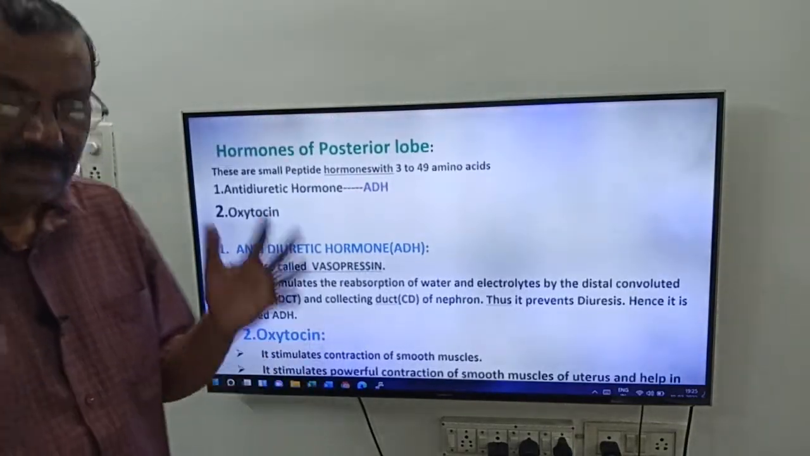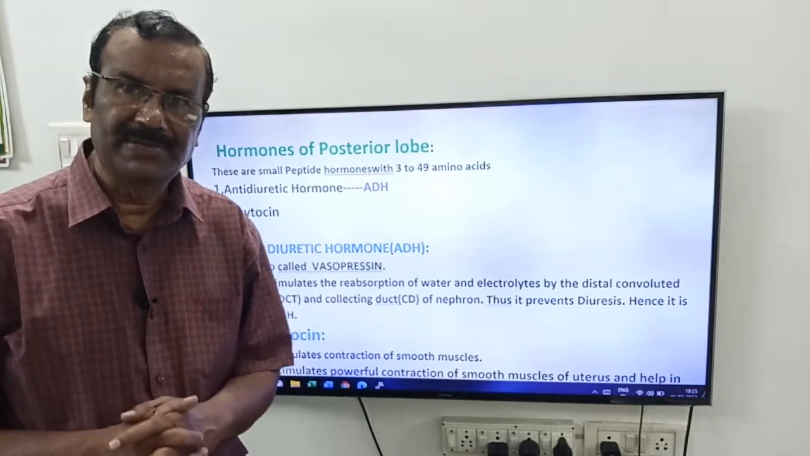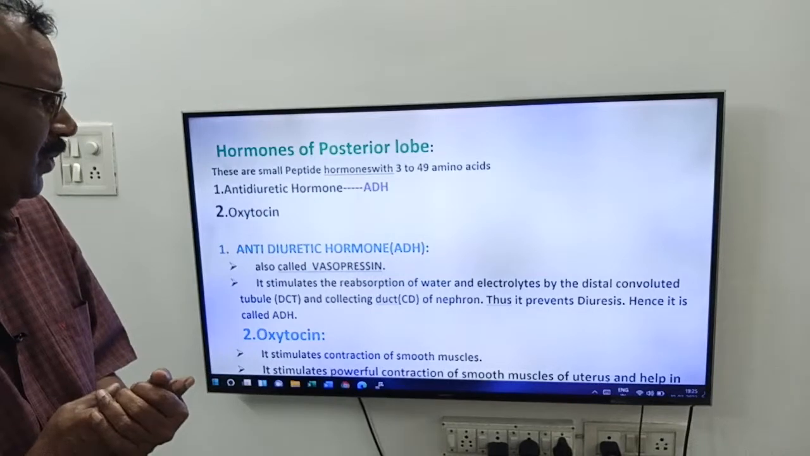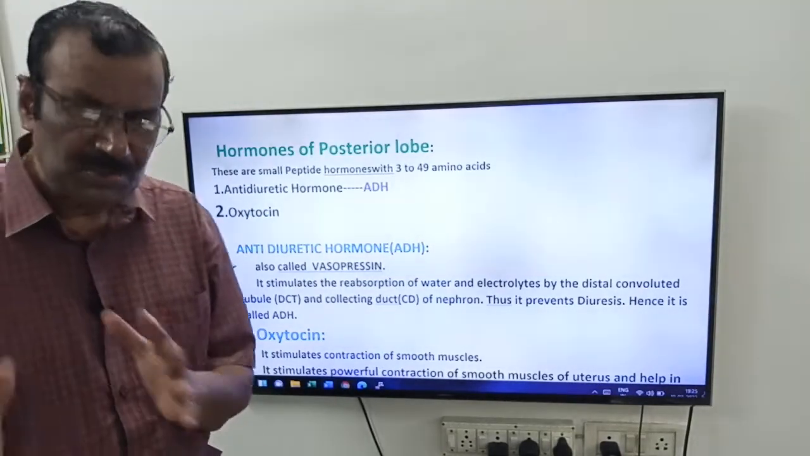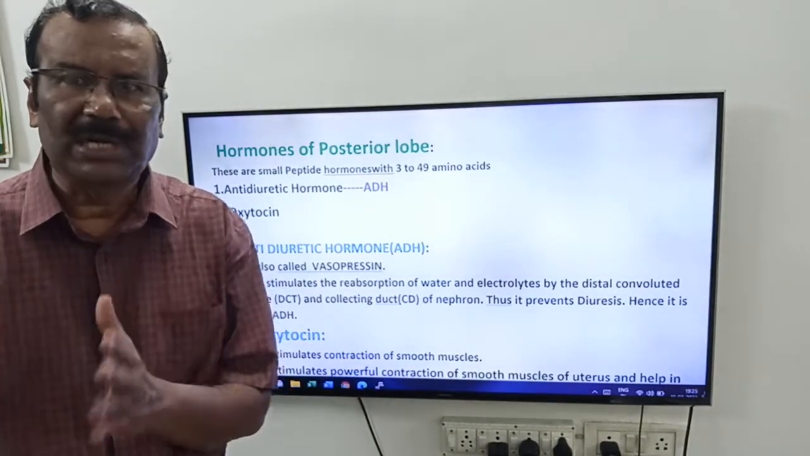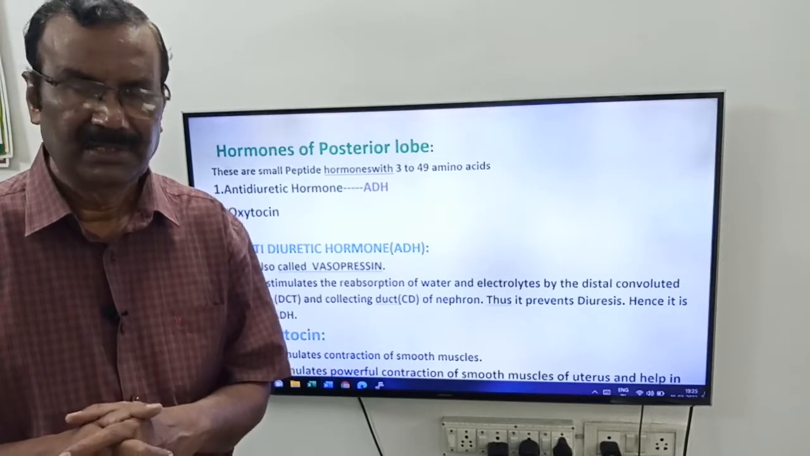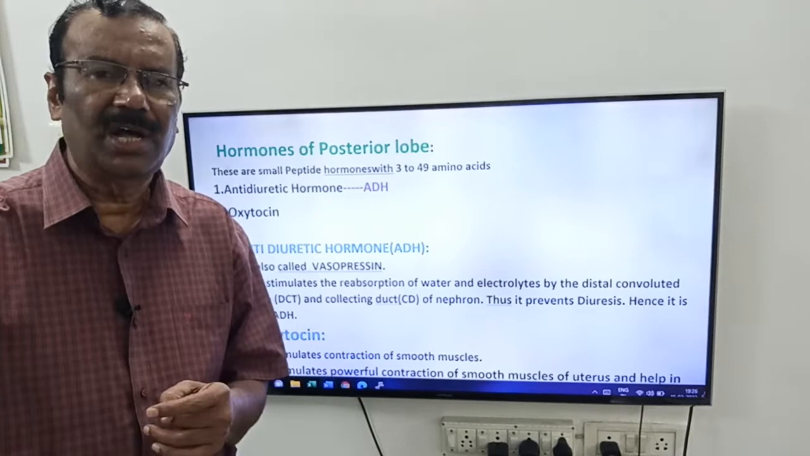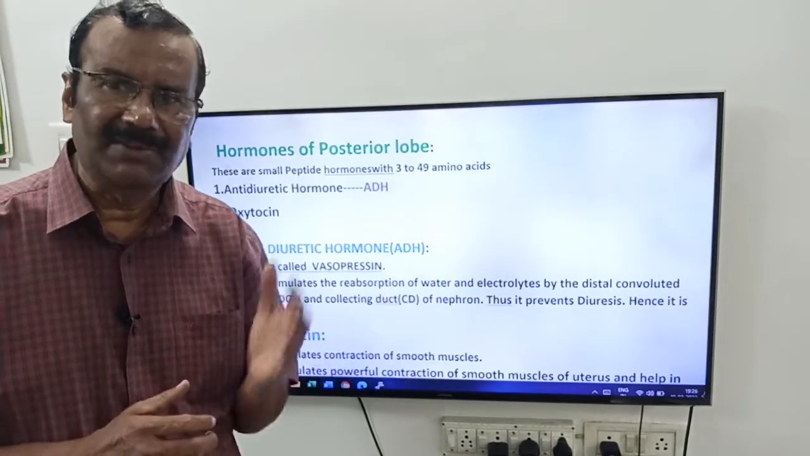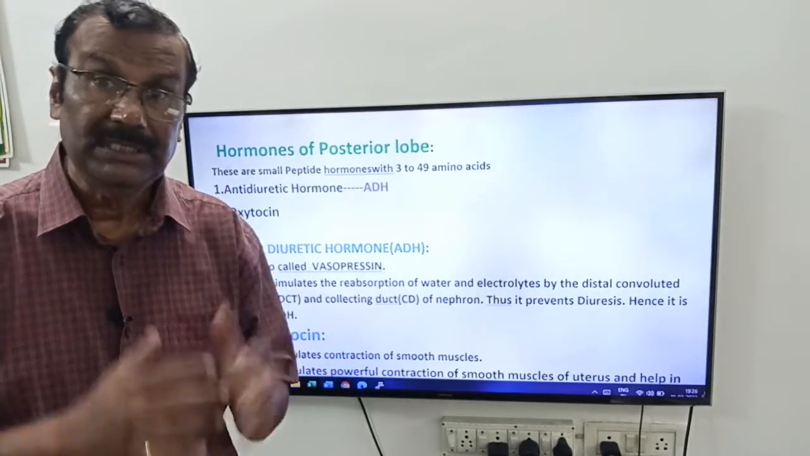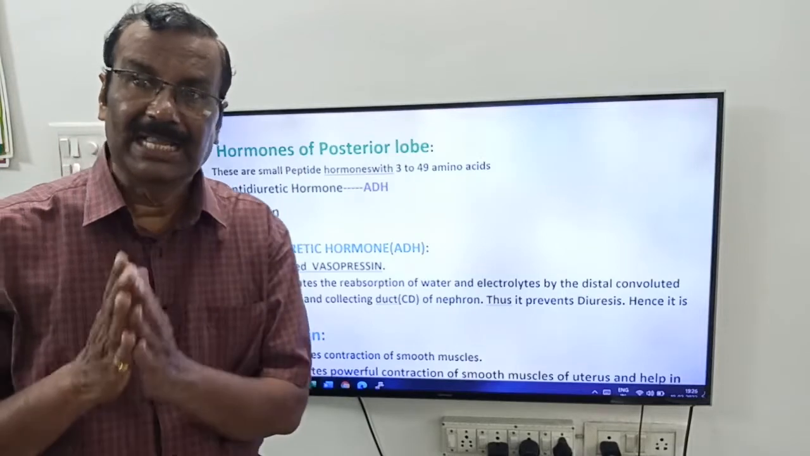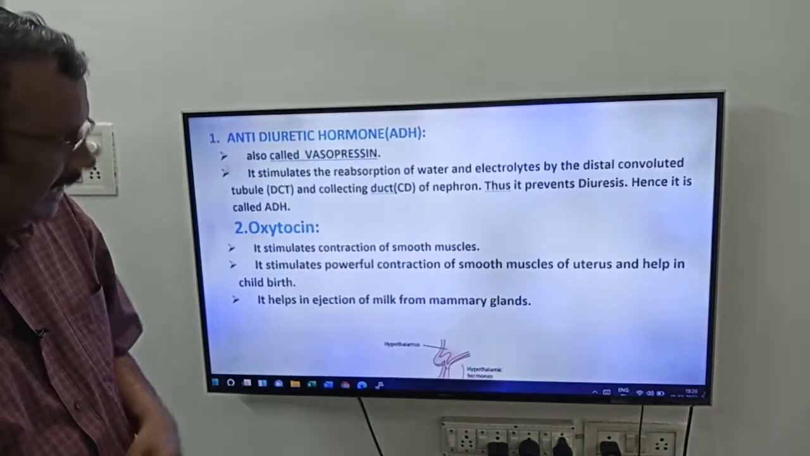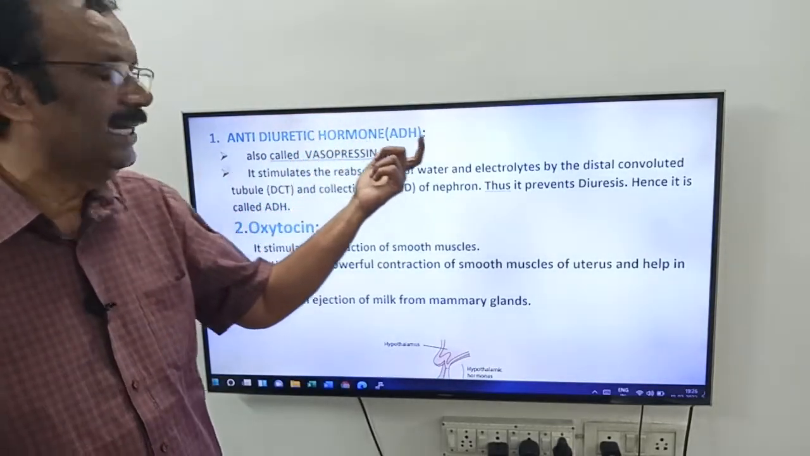Now come to hormones of the posterior lobe friends. These are small peptide hormones. See friends, small peptide means they have 3 to 49 amino acids. Okay friends, what are those two friends? Posterior lobe secretes two hormones. One is ADH and the other one is oxytocin. Come to ADH friends. See, ADH means what friends? Antidiuretic hormone.